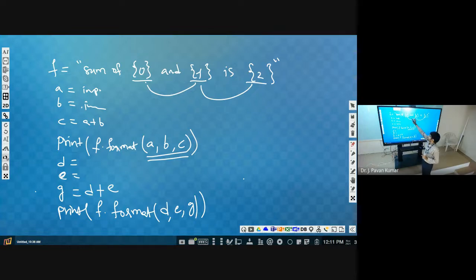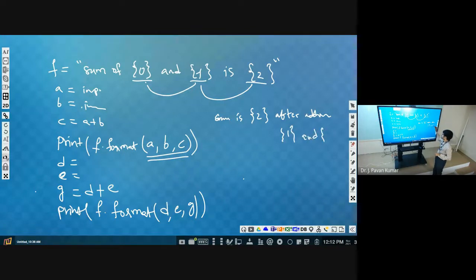And what is the advantage of using numbers over leaving it like that? We can write in any format, like sum is 2 after adding 1 and 0.